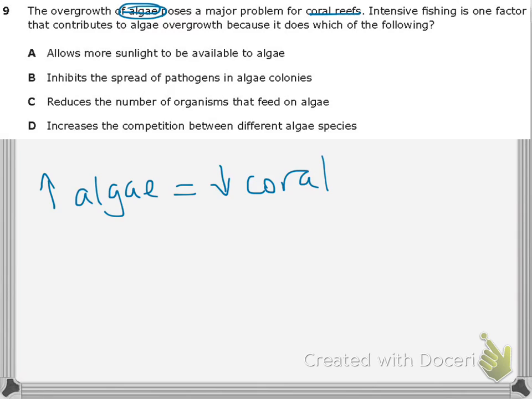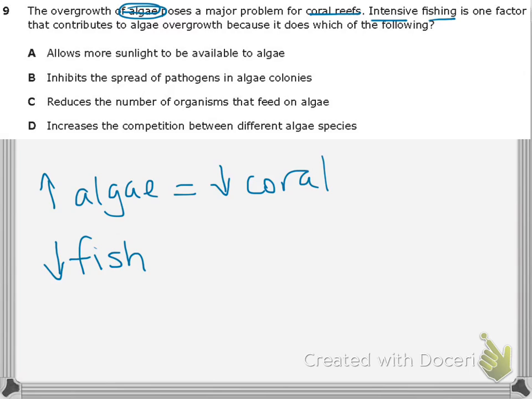Now, intensive fishing, what does that mean? Well, intense means really a lot of something, right? So intensive fishing means we're fishing a lot. Well, if we do a lot of fishing, what happens to the population of fish? Well, it goes down. So intensive fishing means we have less fish in the ocean. So intensive fishing means we're catching a lot of fish, so we're taking them out of the water.